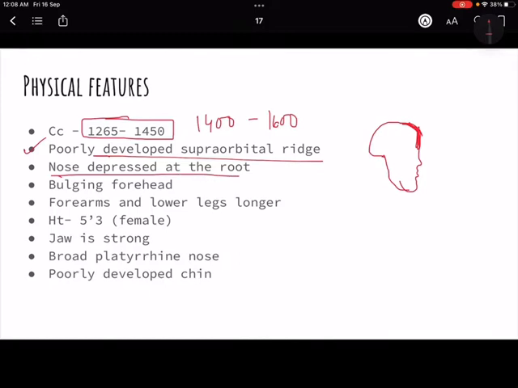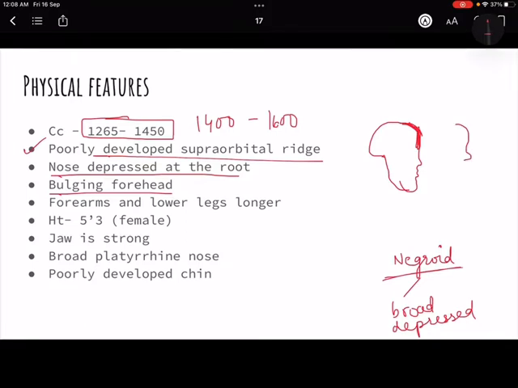Nose depressed at the root. Now if you have ever seen any pictures of negroids, they have very peculiar noses, very broad and depressed noses. Just Google the pictures, you will see they have broad and depressed noses. Similar to that, their nose was like that. Bulging forehead. Bulging forehead means something like this.